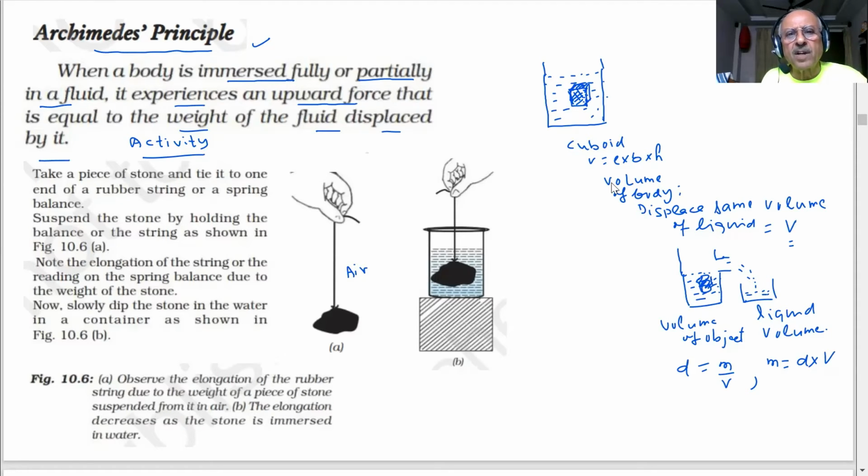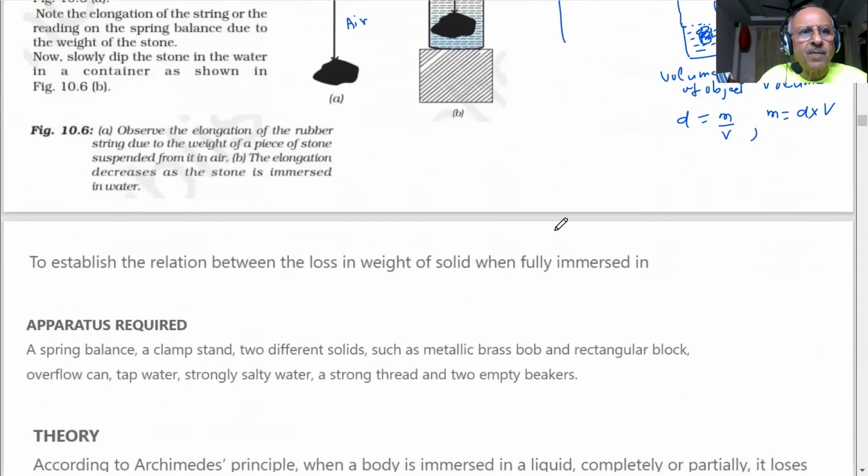This was longer. The elongation has decreased. What will happen? The reading that will come in the spring balance will become less. The weight of the stone will appear less in the spring balance now. There is a loss in weight, we are saying. Okay? The body will experience a loss in weight when it is immersed in the liquid. Why? Because of an upward thrust which is acting on this. This experiment you can do in the lab.